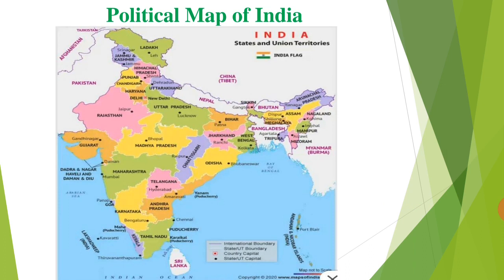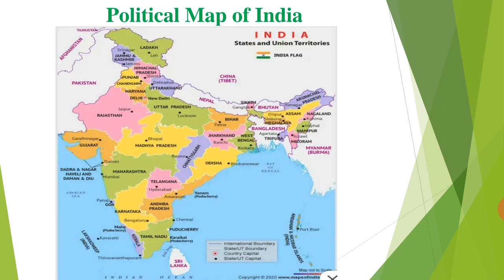Let us see all these states on the map. You can see all the states on the map, and we will also know where our neighboring countries are and which they are. On the left side you can see Afghanistan and Pakistan to the northwest, Nepal, Bhutan and then China in the north, Bangladesh and Myanmar to the east, and Sri Lanka to the southeast.